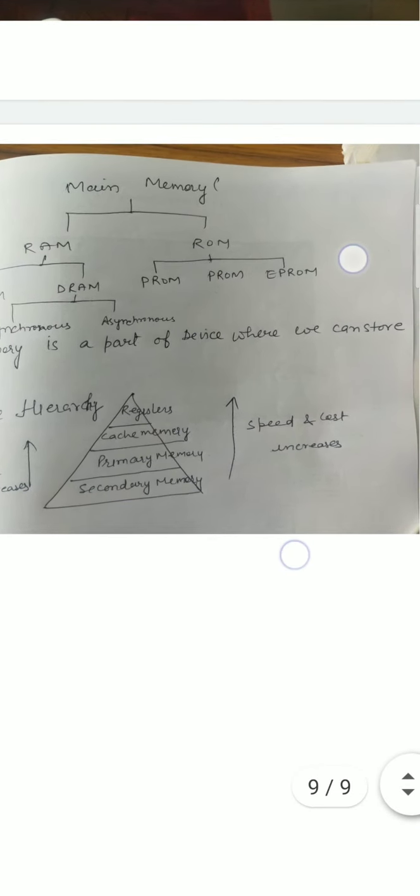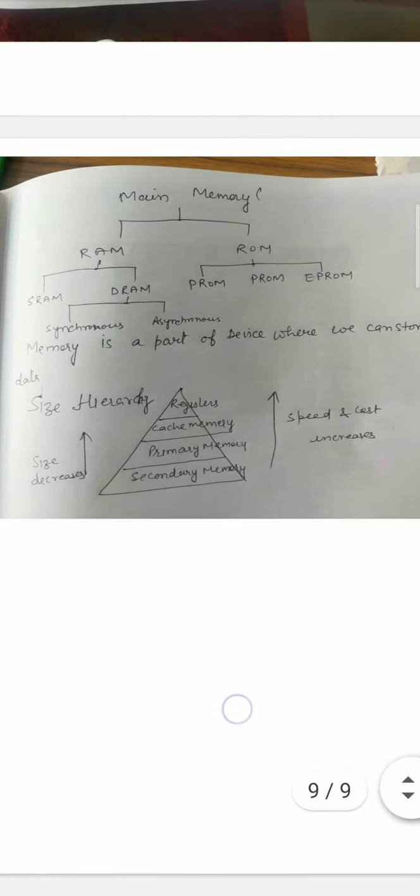Now this ROM is further divided into PROM, programmable ROM, EROM, erasable ROM, and EEPROM, electrically erasable programmable ROM. Okay.